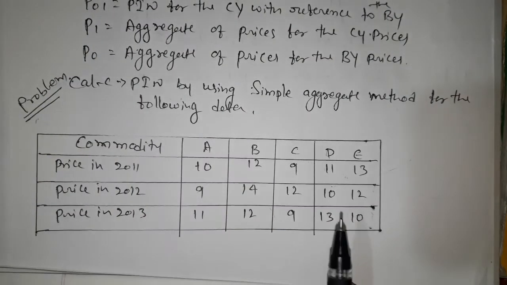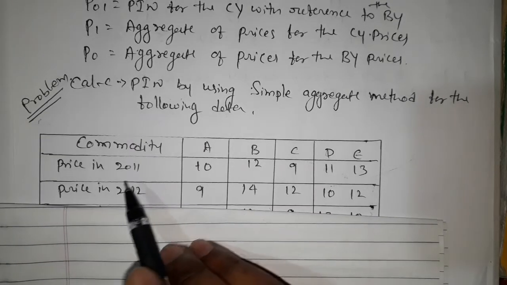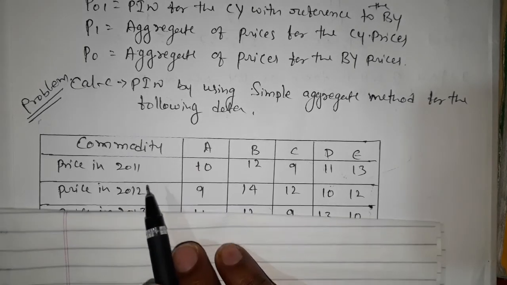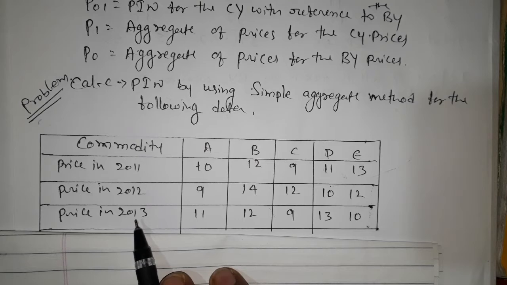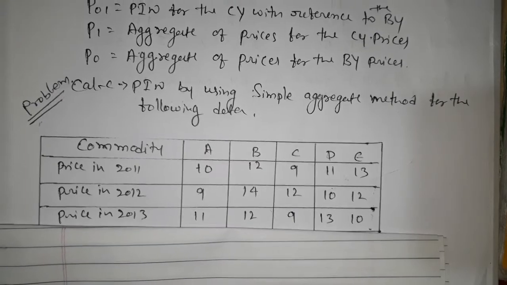Before going to the solution, I will clarify one thing: 2011 will become the base year for 2012 and 2013. How it needs to be calculated is also going to be explained in this problem.